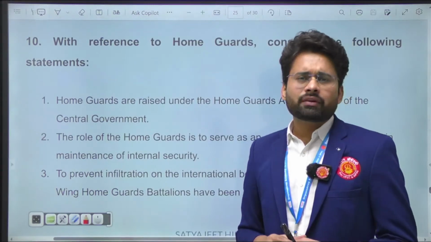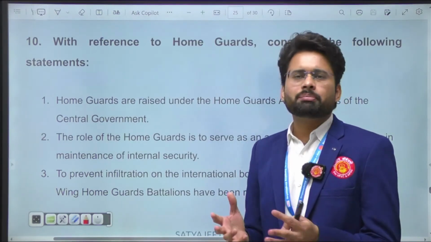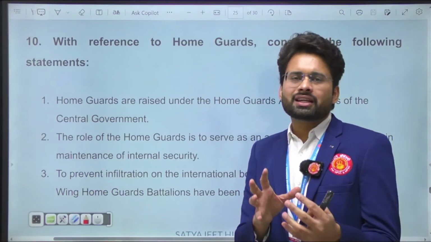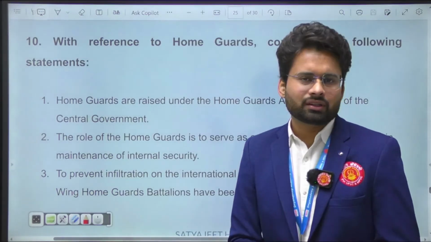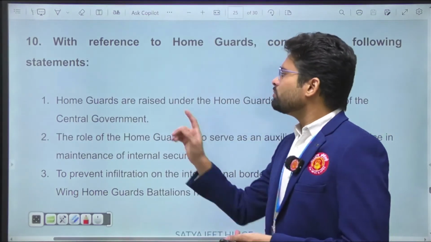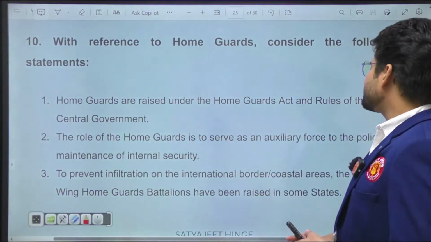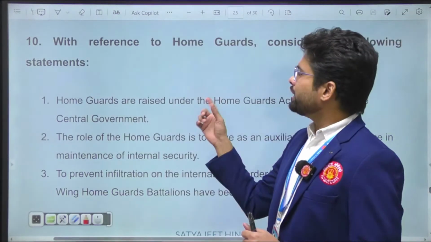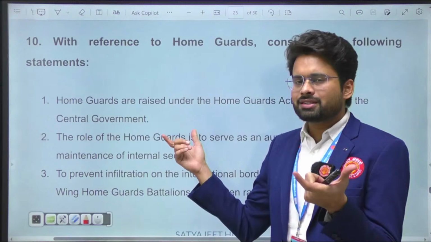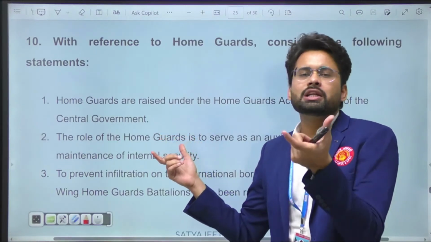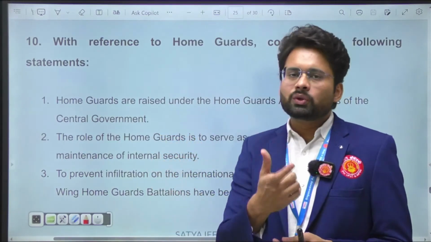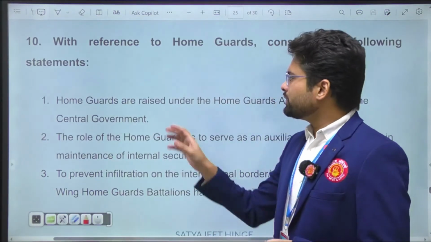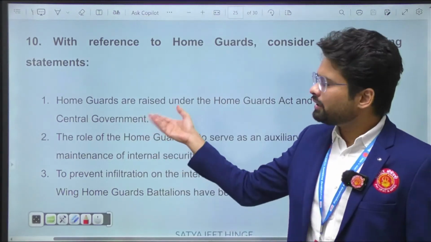What is a home guard, by the way? Home guards are a separate police force which assists the regular police force. They are auxiliary police forces. They help the police system. Home guards are raised under the Home Guards Act and rules of the central government. But a very important provision you should know is that they are auxiliary to the police force of a particular state. Police is a state subject. Therefore, these home guards cannot be ruled by the central government.